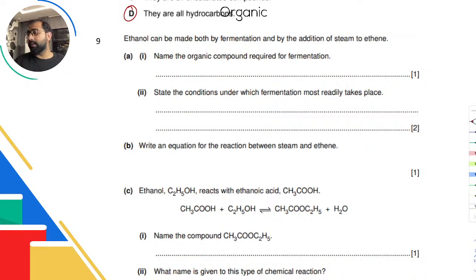State the conditions under which fermentation most rarely takes place. Now again, these conditions are mentioned in your syllabus as well. So you just go to your syllabus, Command F, and just search for fermentation, and the conditions and everything will be over there. And even if they're not, you can simply go over the different notes that you have. Almost every teacher covers this. And the conditions are that you need yeast, you need 20 to 40 degrees Celsius, and you need it to be anaerobic. There must not be oxygen. Okay, so that's super important.